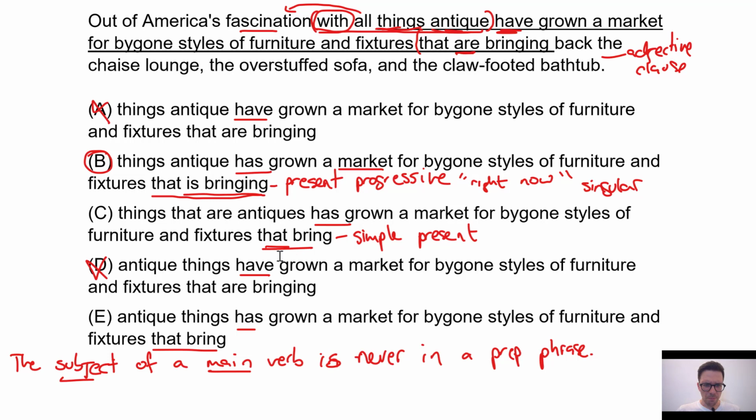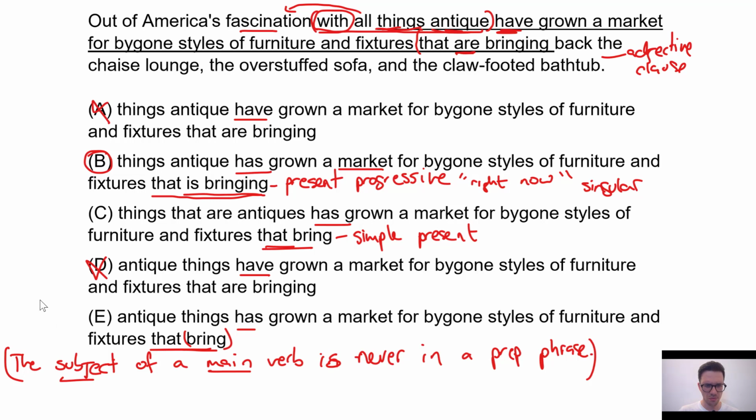When we talk about that bring, well, it becomes a little bit less clear, right? So we could be talking about many things because we're not allowed to use this rule, because this is an adjective clause.